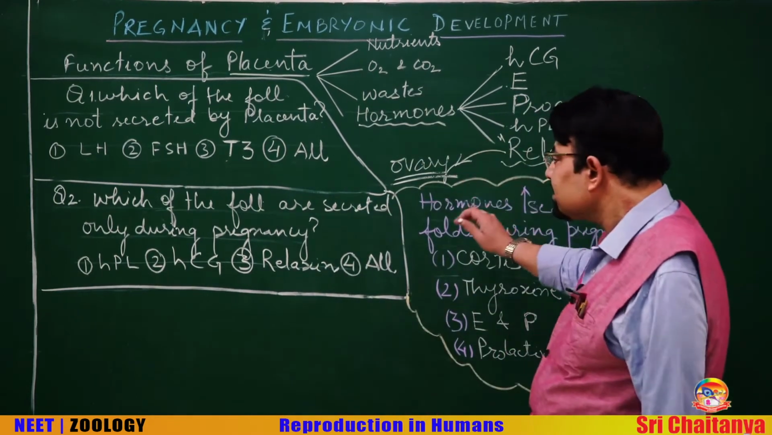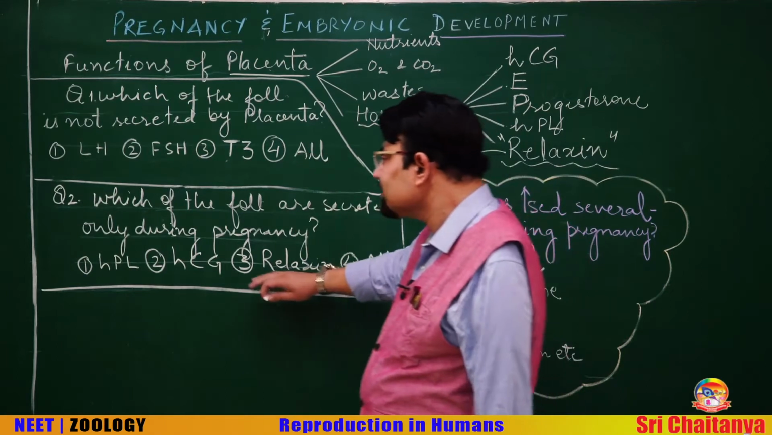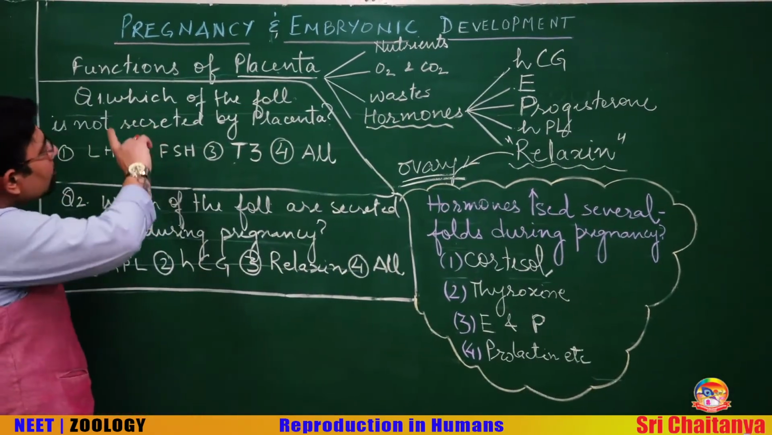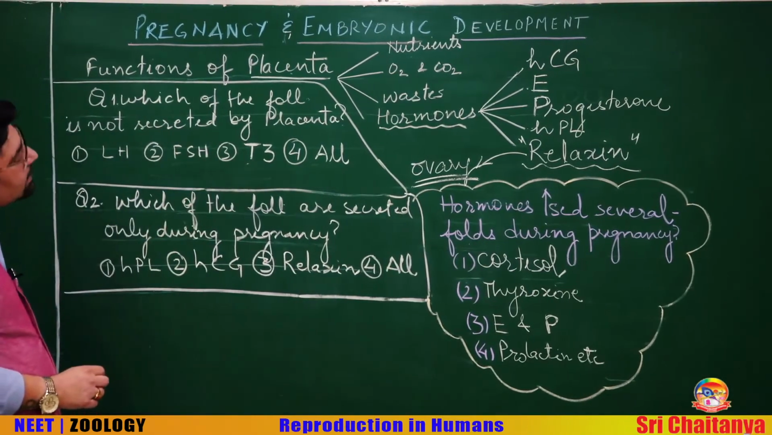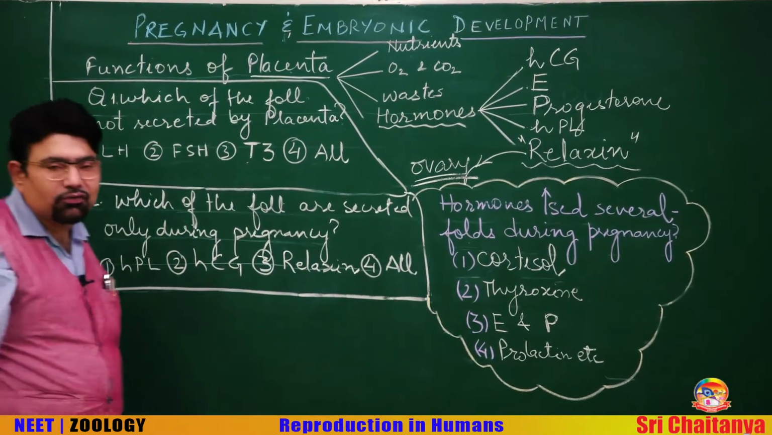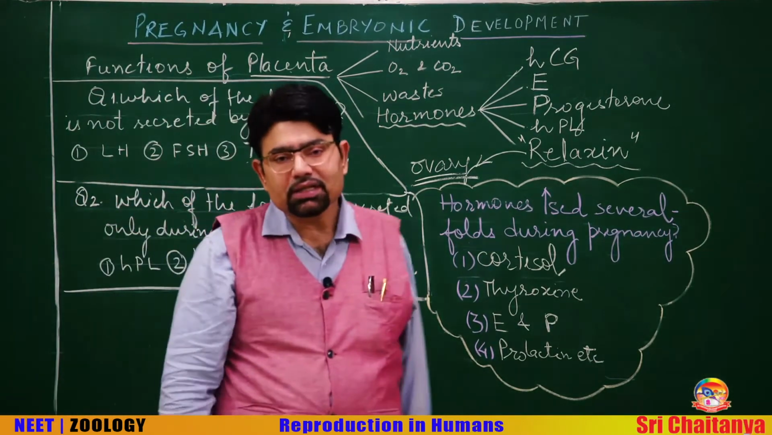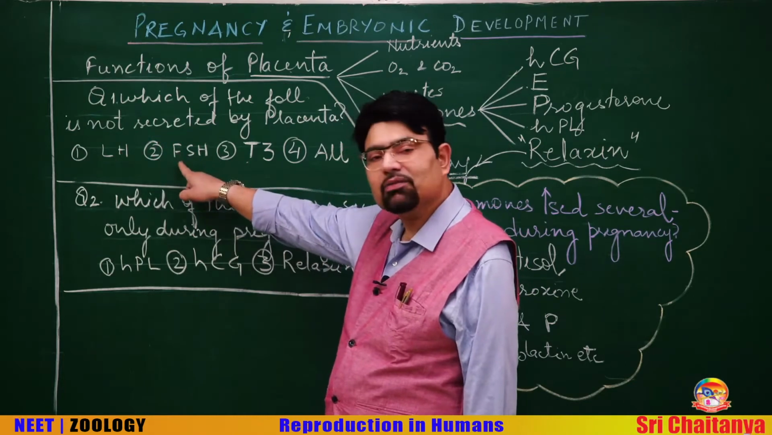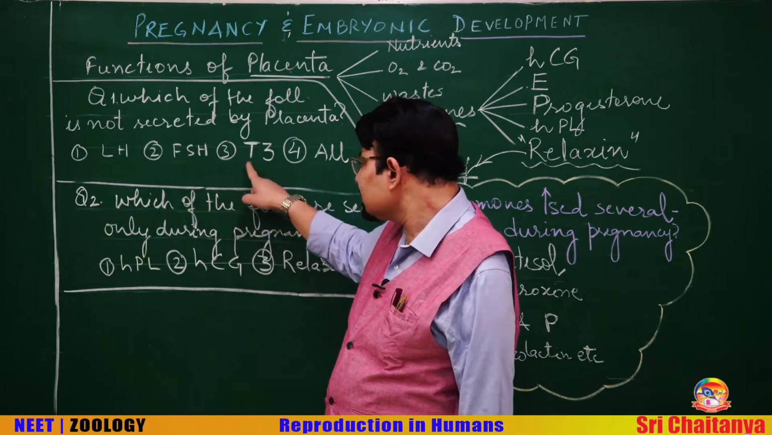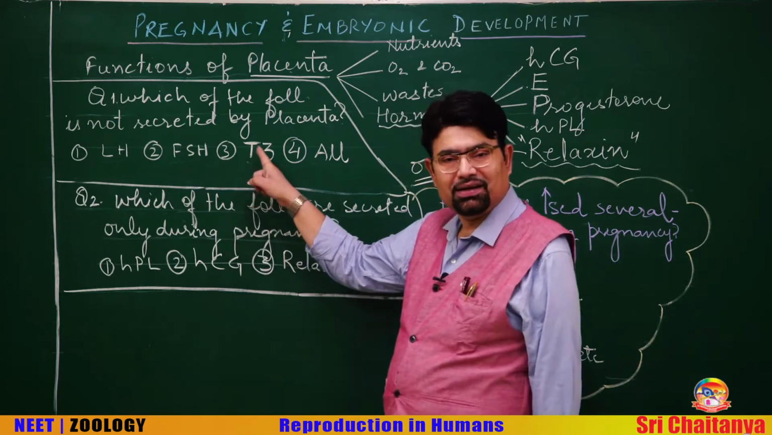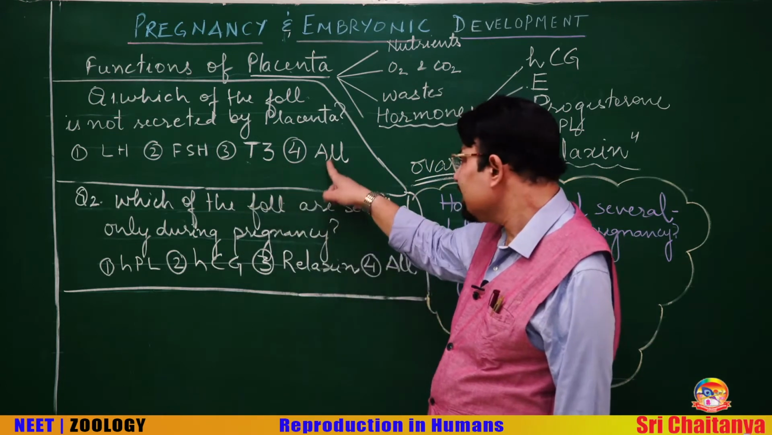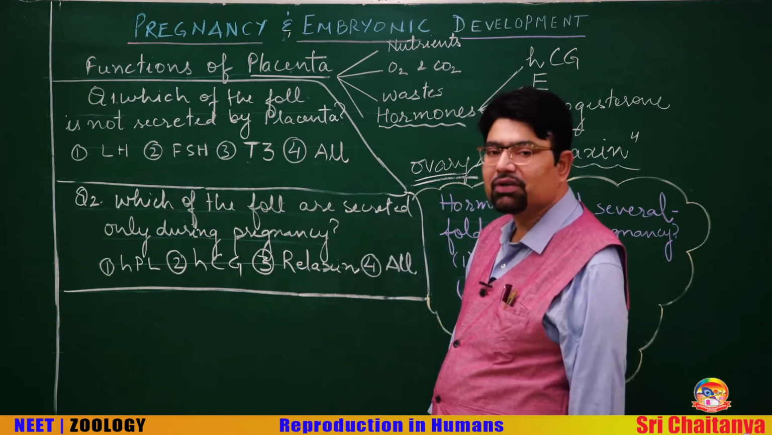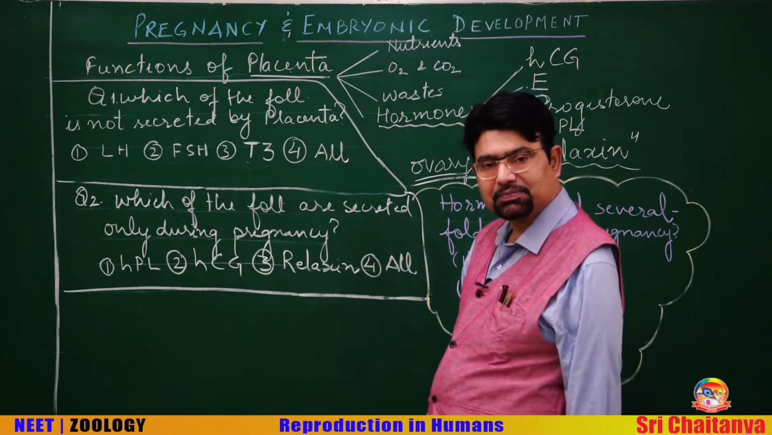My dear students, there are two questions which I am now going to discuss with you. Very important question. Question number 1: which of the following hormones is not secreted by the placenta? Luteinizing hormone, follicle stimulating hormone, T3, which is triiodothyronine, a hormone from the thyroid gland, and all of the above. Now, what is the answer? You can pause the video and think of the answer.